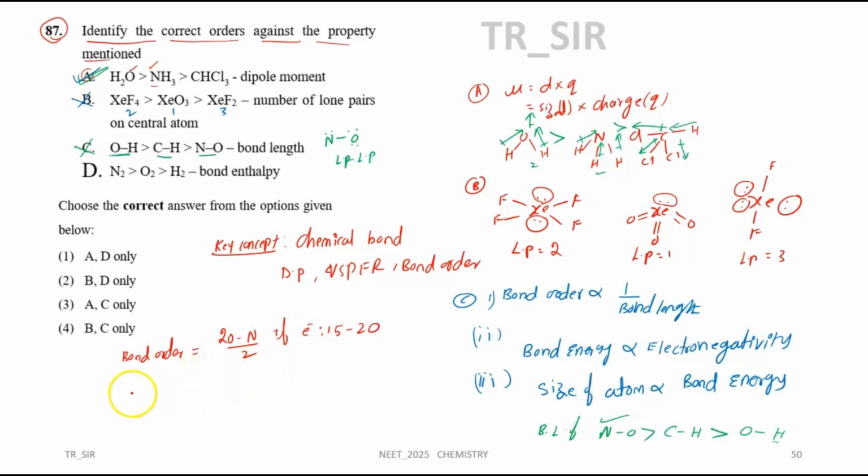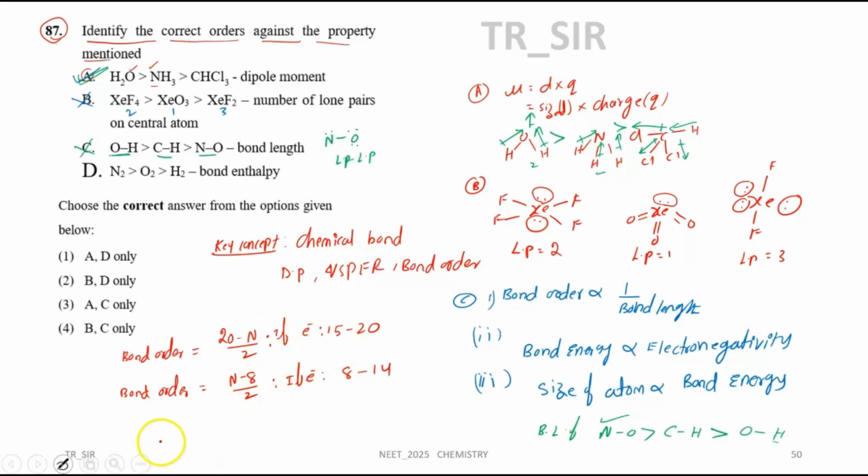Or we can also use bond order is equal to n minus 8 by 2, if the electrons are 8 to 14. This is the way we can find it.